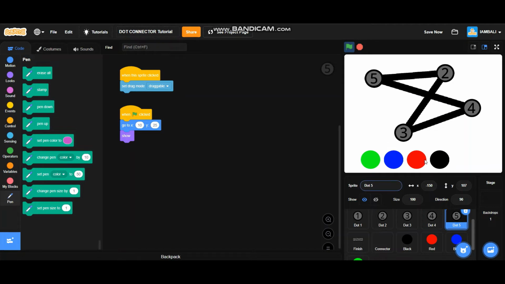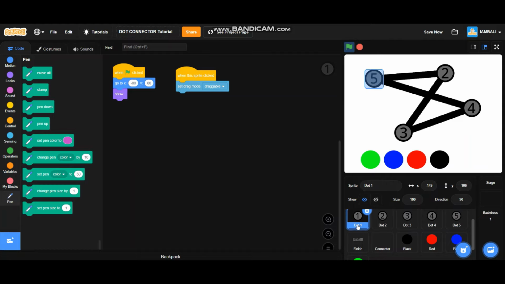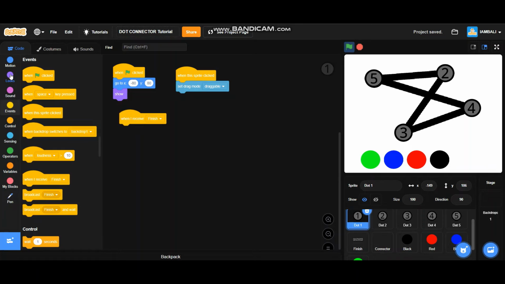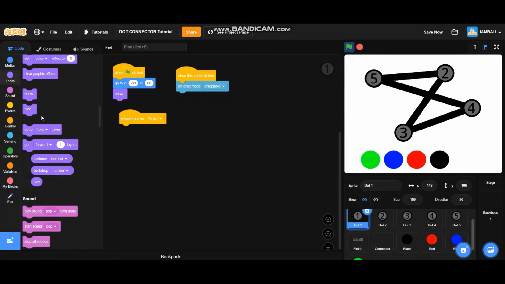Now, as you can see, when I click on the finish sprite, the dots are still here. So go to dots, and when I receive finish, it will hide. Put it in dot 2 and all the other dots. Okay, let's test it again.